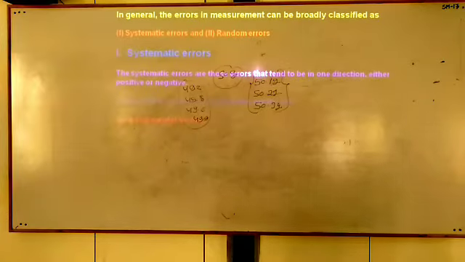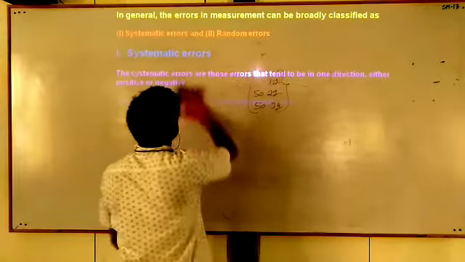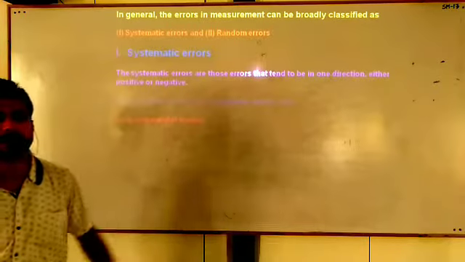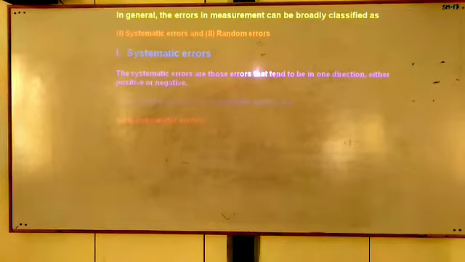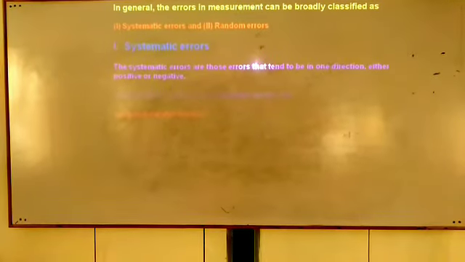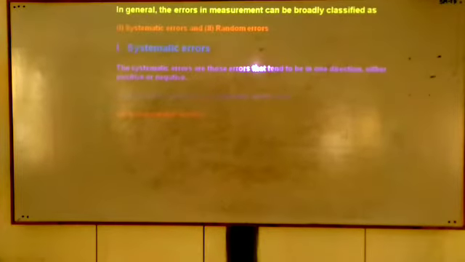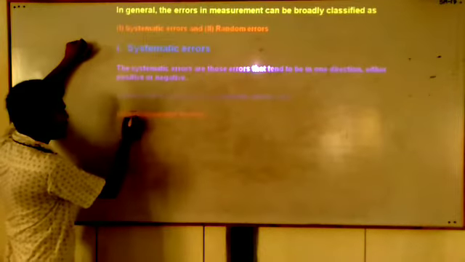What are the reasons behind the systematic error? How do systematic errors occur? What are the causes behind the systematic error, students? Then you can see the first cause of the systematic error is instrumental error. There is a little bit of blur on the screen, but I will write. The first cause of the systematic error is instrumental error.